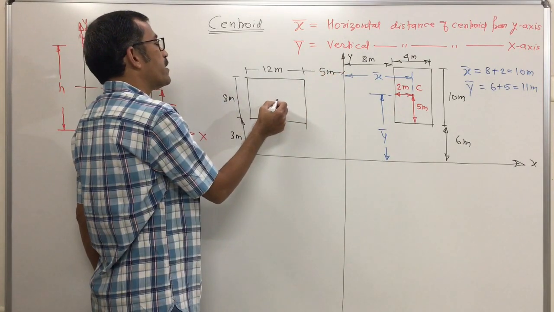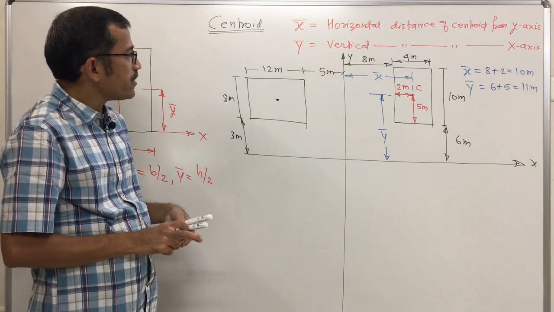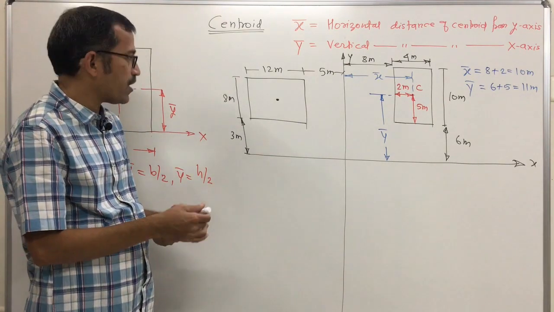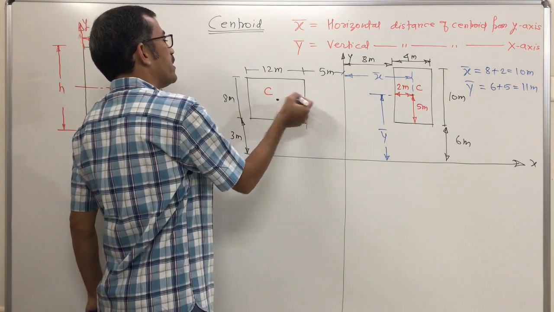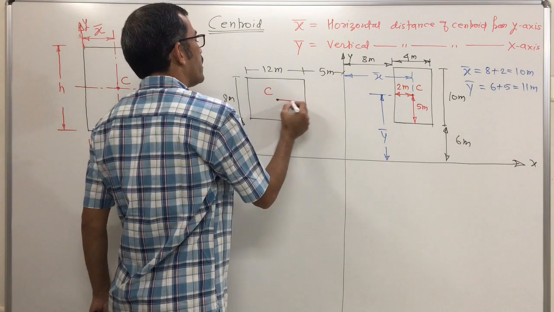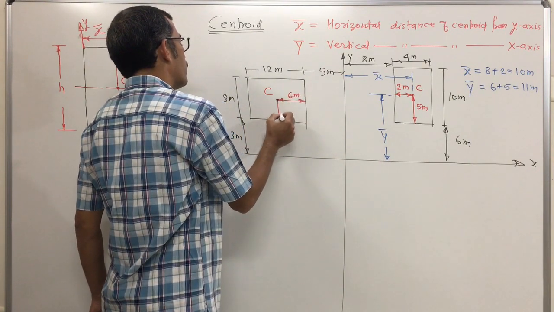Now locating the centroid is not difficult at all. The centroid of this lamina is at the geometric center. This one is a 12 meter base, so this will be 6 meter, it comes quickly, there is no problem.